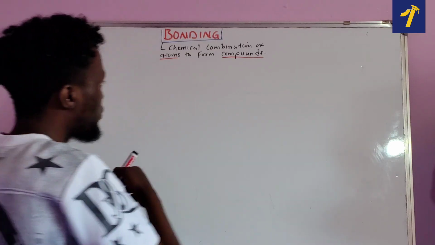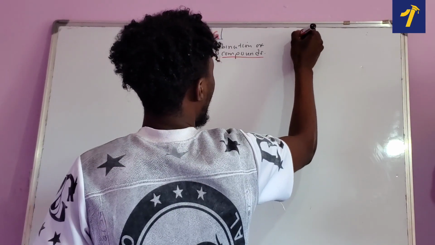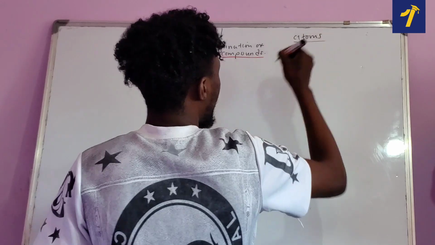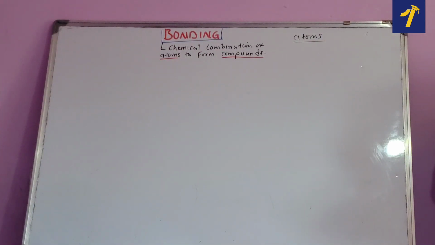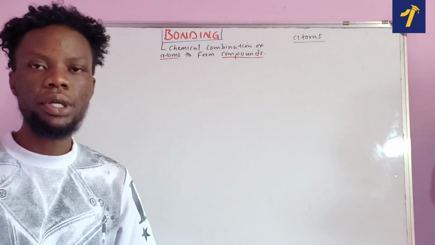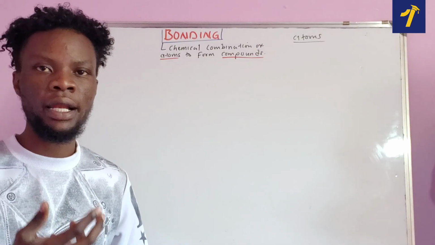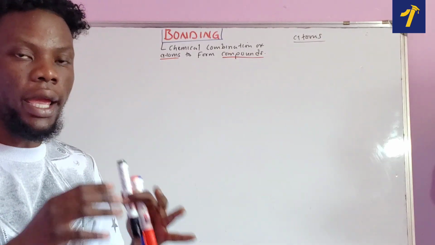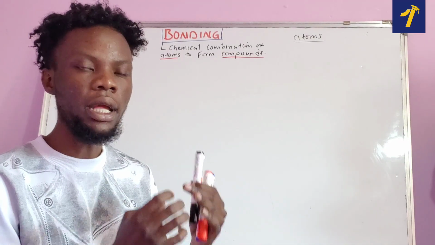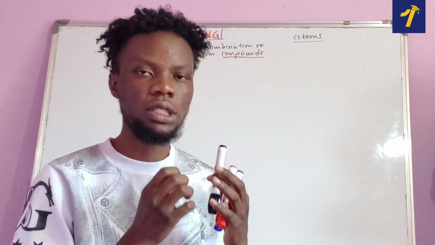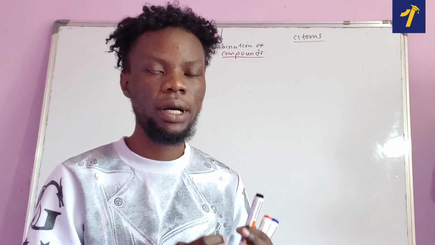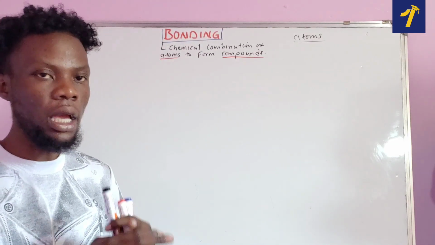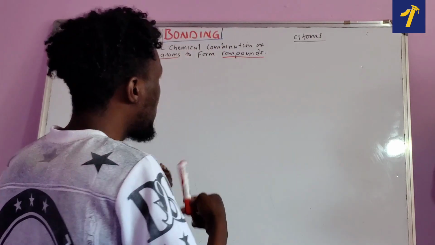Now, let us understand what we mean if you talk about atom, because this is the new word that we need to understand. What is an atom? An atom, we know that it is the smallest particle of an element that takes part in a chemical reaction. We all know that any matter or any substance in the world is going to contain atoms. And atoms are the smallest particles that are always taking part in all the chemical reactions. Very simple definition for atoms. In simple terms, we're saying smallest particle.